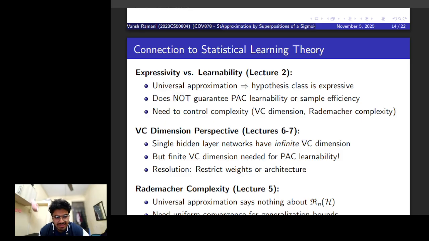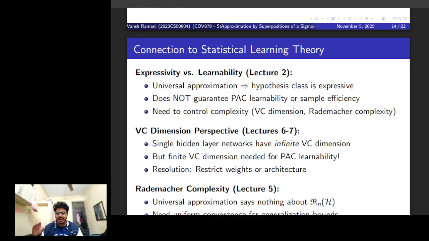But again, what I meant was that the function exists, but it can in theory be impossible to find it with a finite sample of data, right? From a VC dimension perspective, the class of all single hidden layer networks, with let's say an unlimited number of neurons, has an infinite VC dimension, which can be seen very trivially. This means that a standard PAC learning framework cannot be applied directly, and to get any kind of generalization guarantees we need to restrict the class.